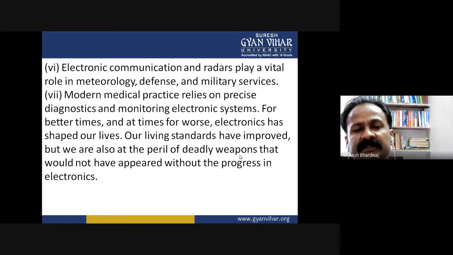For better or at times for worse, electronics has shaped our lives. Our living standards have improved, but we are also at the peril of deadly weapons that would not have appeared without the progress in electronics.